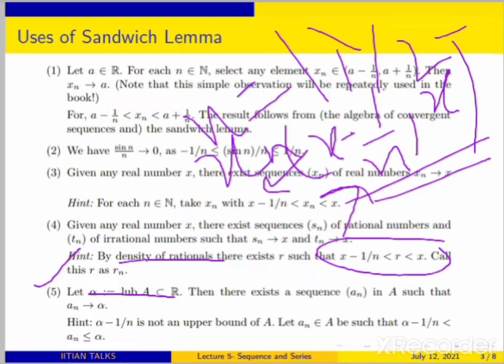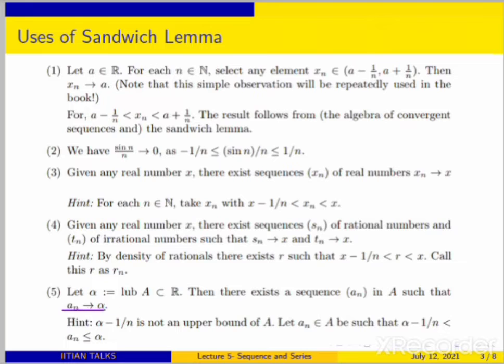So obviously if you take a least upper bound, then you definitely get a sequence in the set which converges to this alpha, right? An, here it is an, you are getting which converges to alpha, right? And if you consider the greatest lower bound also, then you will get a sequence similarly. It's vice versa, somehow the same.